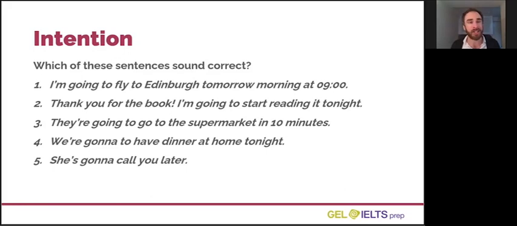Okay, let's have a look at these sentences. Number 1, I'm going to fly to Edinburgh tomorrow morning at 9 o'clock. This does not sound very natural in English because they have a flight booked and they have a specific time, but they're using be going to. We usually don't use be going to with specific times because it's not an arrangement. It's not a scheduled plan. It's just a personal intention.